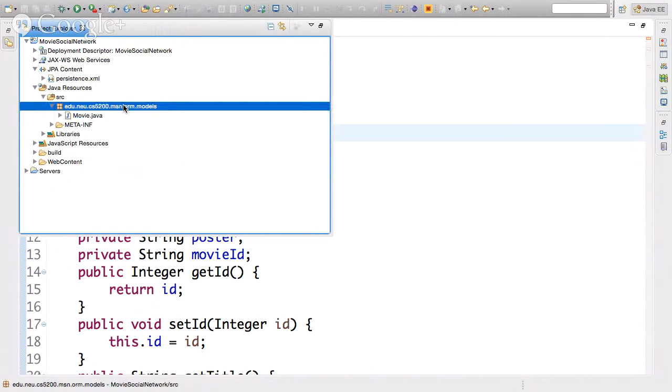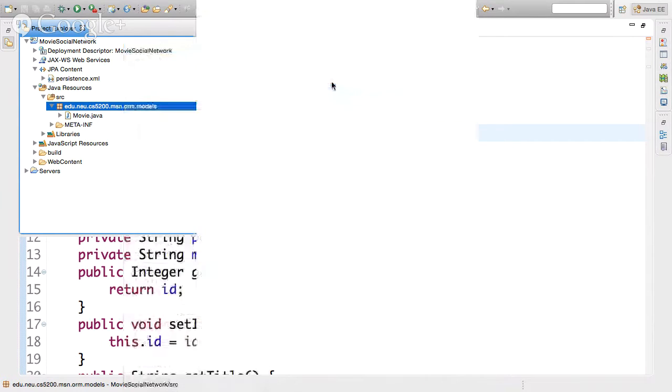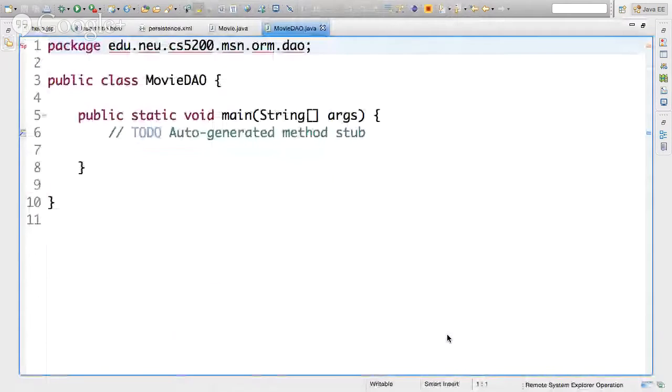Let's create one more thing. Let's create a DAO, right? I want to go fetch all my movies. So I want to fetch a particular movie, right? Let's do that. Let me create another class here. But I'm not going to put it under models. I'm going to put it under DAO. And this is going to be MovieDAO. MovieDAO. Right? And I'm going to create a main from here. Right? Okay, so there it is. So we have MovieDAO and the main, right?